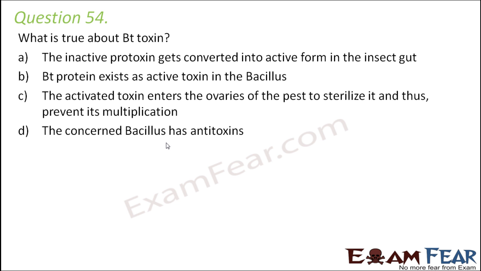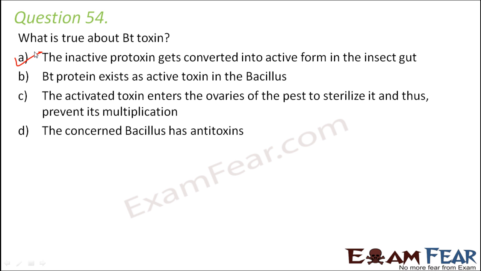Now let us quickly talk a little bit about the Bt toxin. This Bt toxin as such is inactive. It remains inactive, but it becomes active in the high pH of the insect gut. The moment it enters the insect gut, this inactive toxin becomes active. So basically our option A is correct.